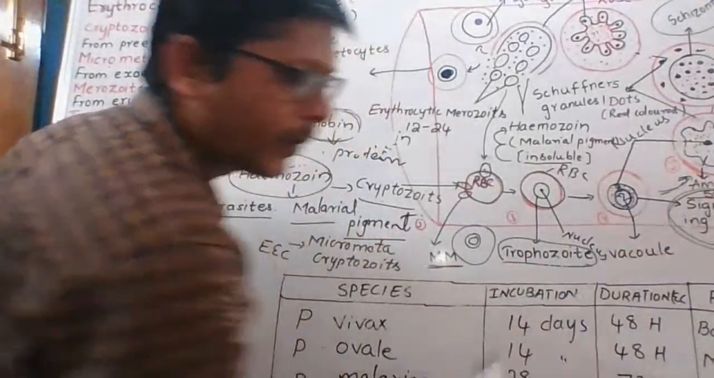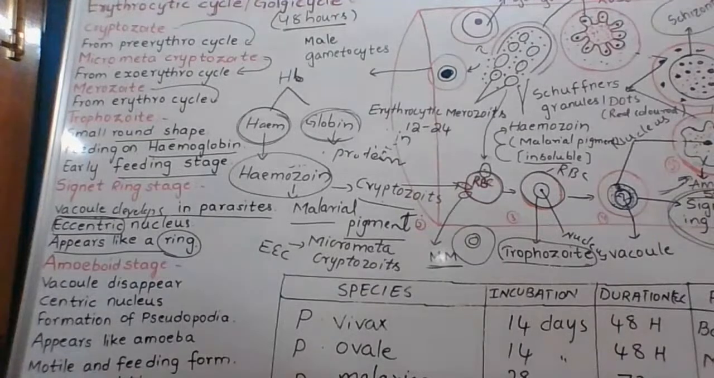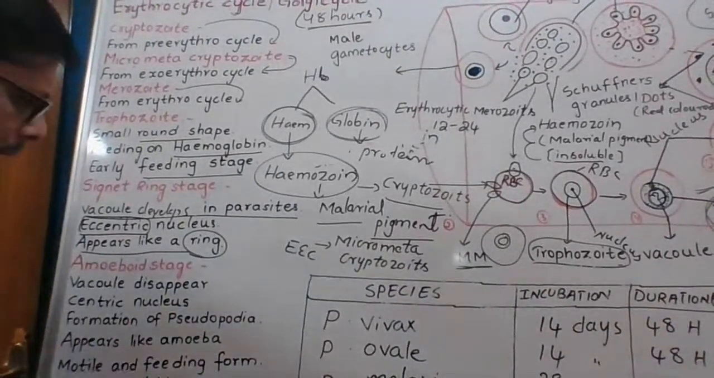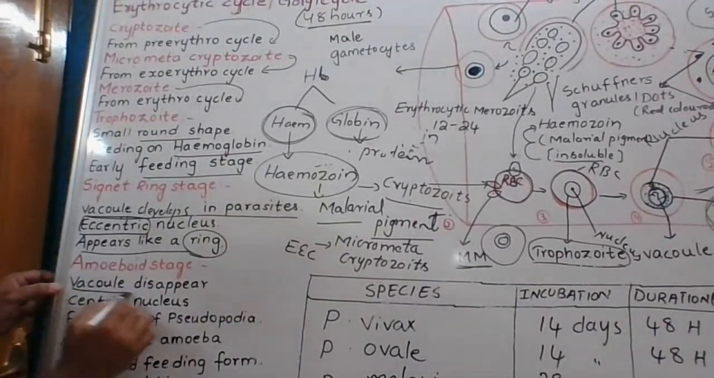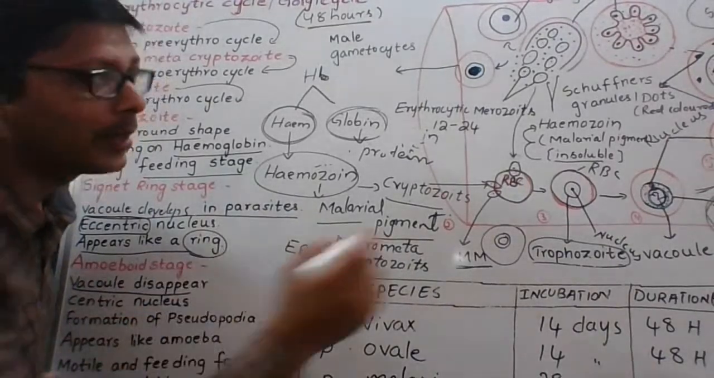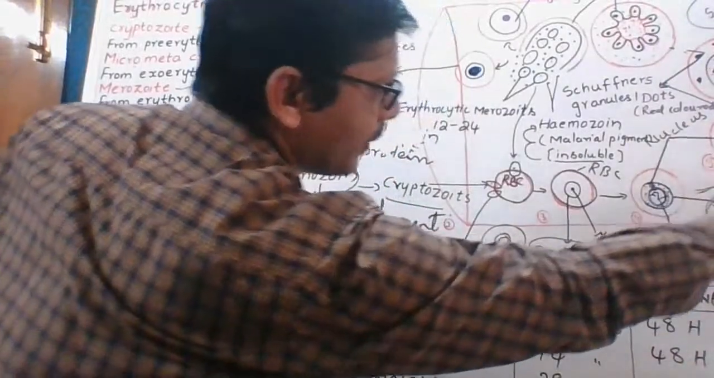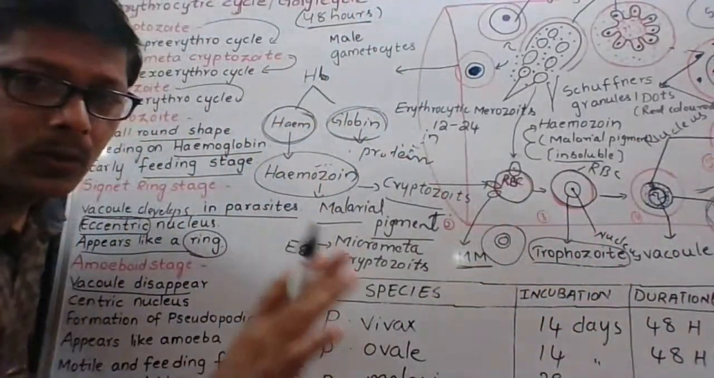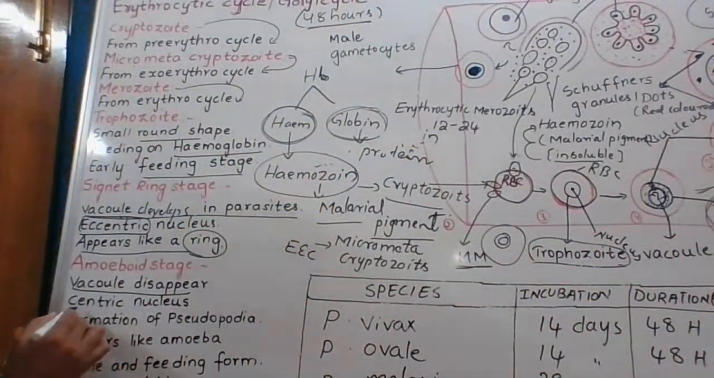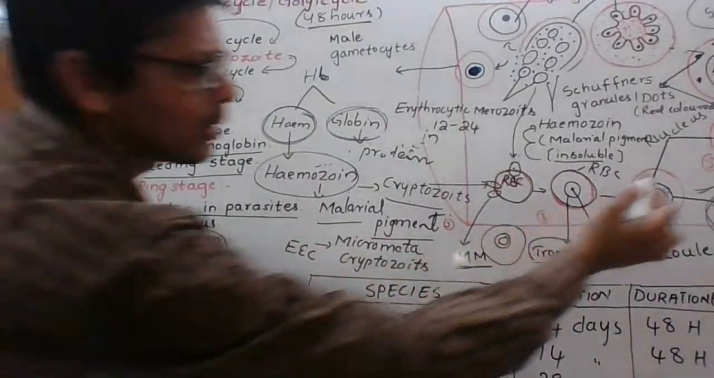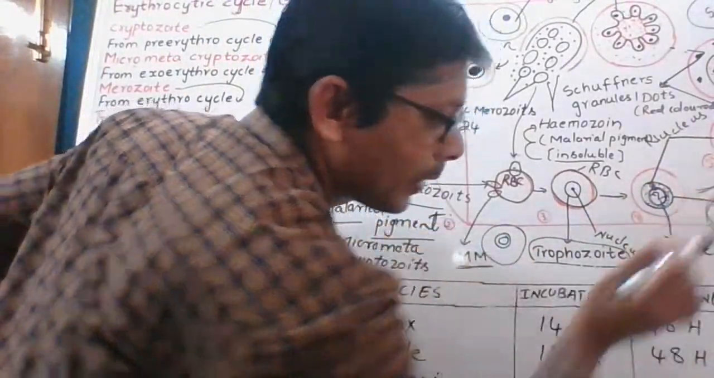Next, come to the amoeboid state. The points related to amoeboid state. Here, vacuole disappears. Vacuole లేదు ఇక్కడ చూడండి diagram లో amoeboid stage ఇది. This is amoeboid stage. No vacuole here. Vacuole disappears. Next one, centric nucleus. Nucleus is in the center.